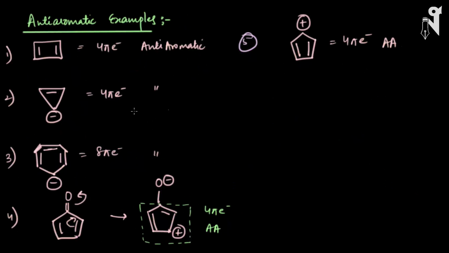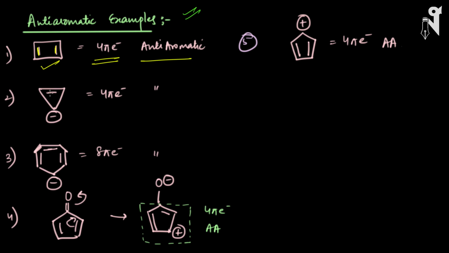Now let's quickly go through the anti-aromatic examples also. We have understood what anti-aromatic compounds are, and now we will just quickly brush up. So I told you everything will be the same as aromatic except the number of electrons. So here it should be cyclic, planar, closed conjugation, and 4n pi electrons. So here this pi bond is in conjugation with this pi bond. This is closed conjugation. Every carbon is sp2 hybridized. The number of pi electrons is 4 pi electrons, hence it is anti-aromatic.